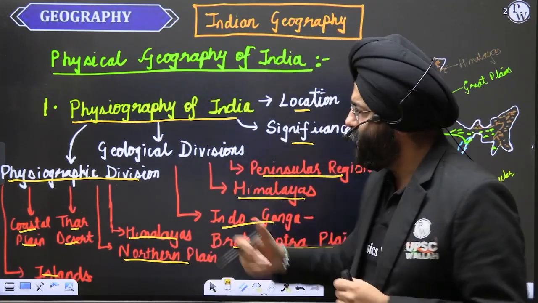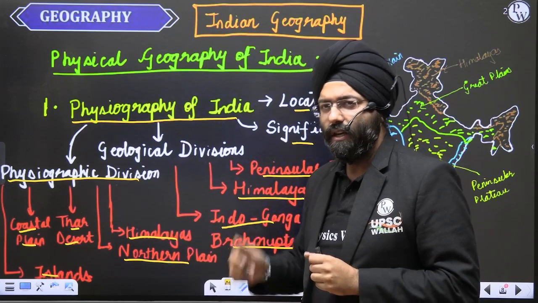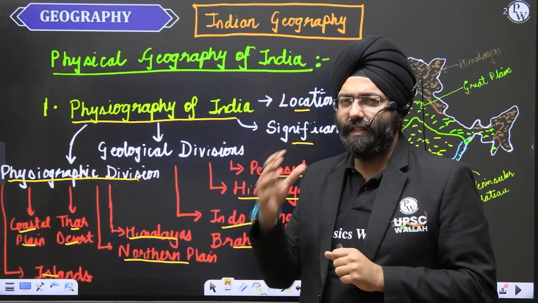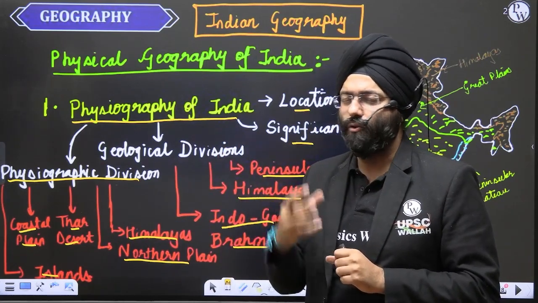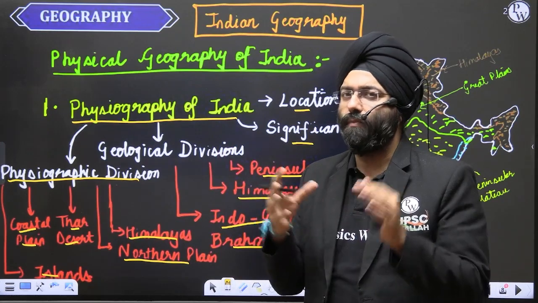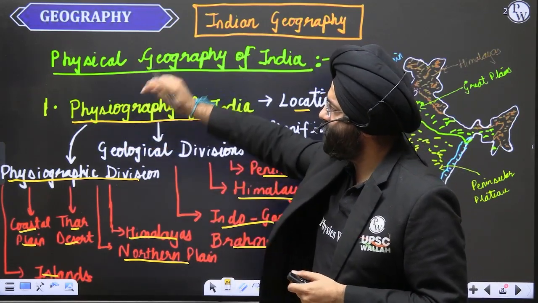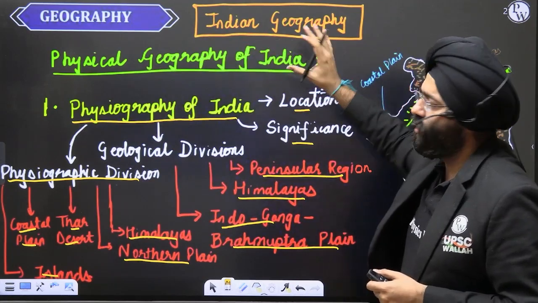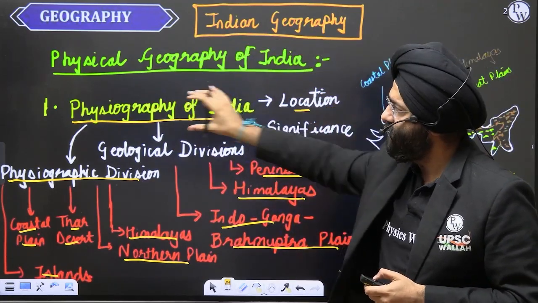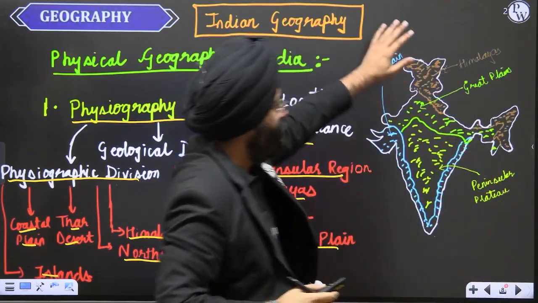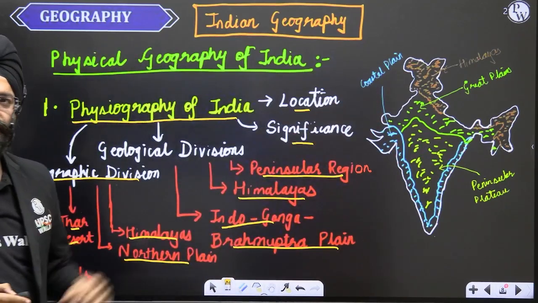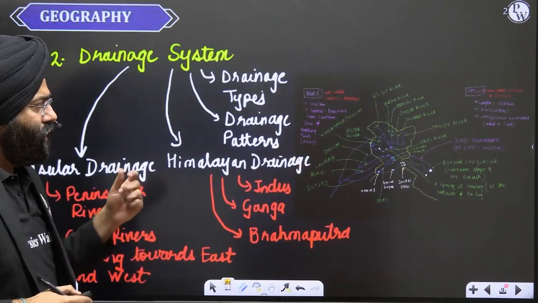What is the formation of the Himalayan mountains? What are the segregations? What are the types? The diagrams and the maps are going to be covered in the class in a very comprehensive and systematic manner for you. So this is the first part under the physical geography of India, right? First is the physiography of India. This is a basic representation of the various divisions that you can see. Now let us move ahead.